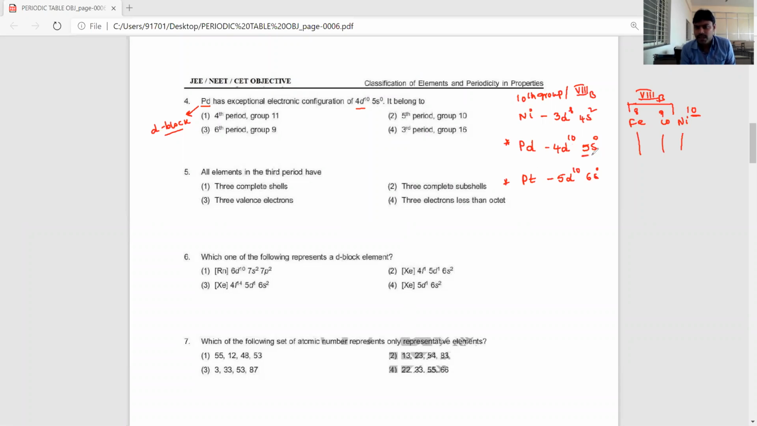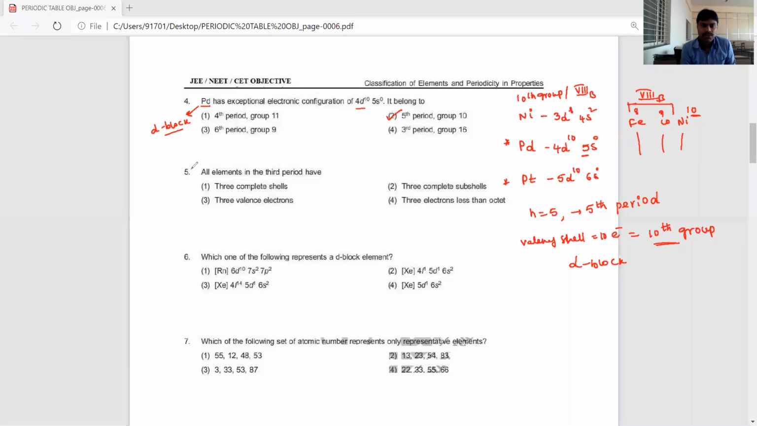See, the highest n value is n equal to 5. The valency shell has 10 electrons present, which means it belongs to the 10th group, D block element. And n equal to 5 means 5th period. Okay, students, understood? So the answer is 5th period, 10th group. The second option is correct.